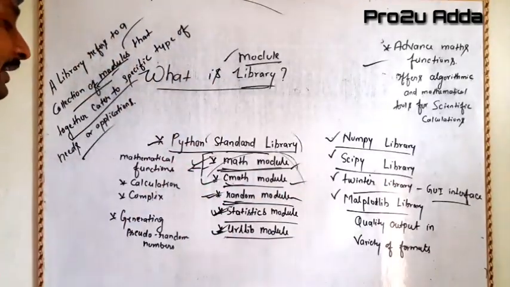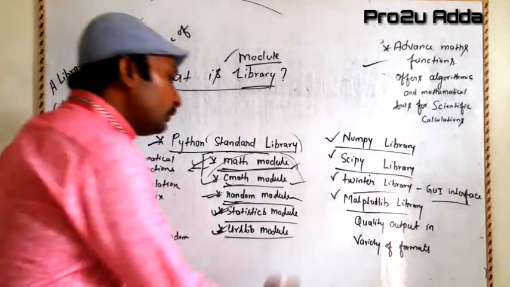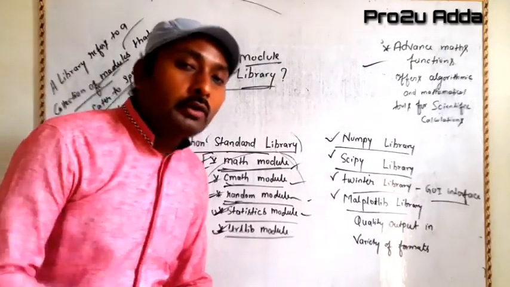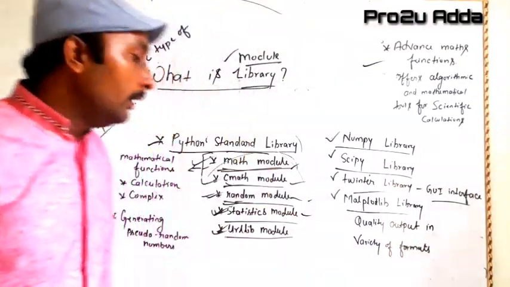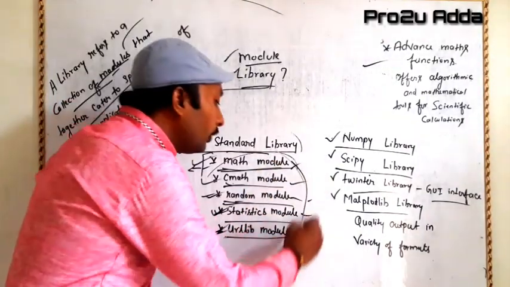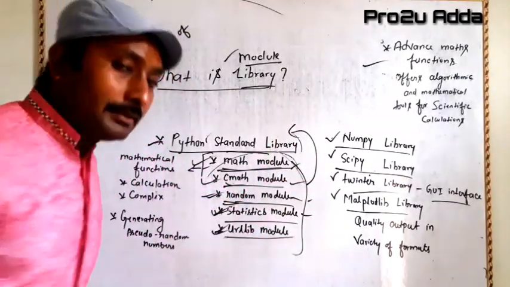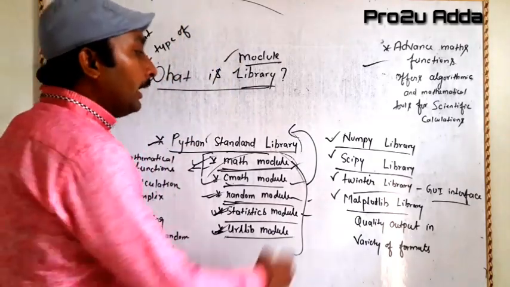Random module, it generates pseudo random numbers. Statistics module to generate a statistics report. URL module, if your program may contain a link to be connected with a URL, then we have to prefer the URL module. So these all are modules, and all of this will be found within which library? Python standard library. Many more libraries we are having, like NumPy.